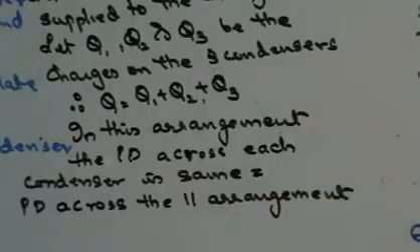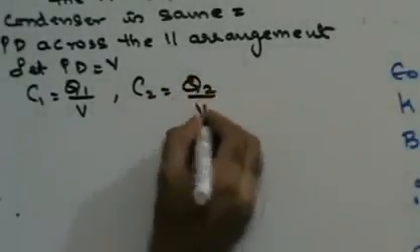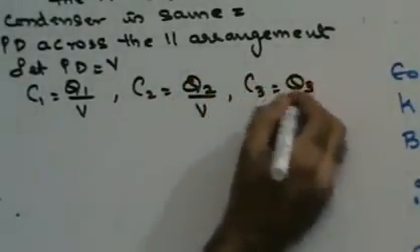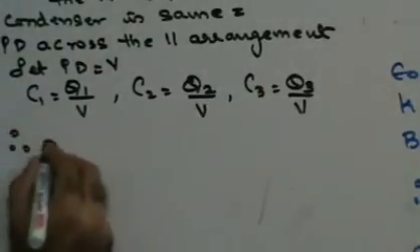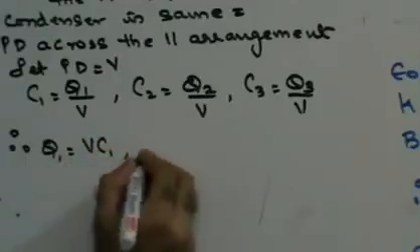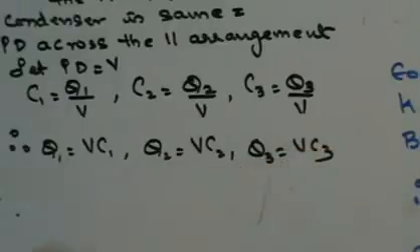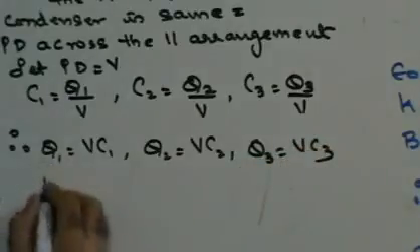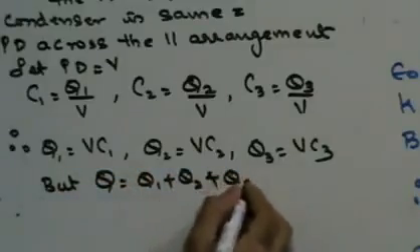Let the potential difference be V. So C1 is Q1 upon V, C2 is Q2 upon V and C3 is Q3 upon V. Therefore Q1 is VC1, Q2 is VC2, Q3 is VC3. But we have already said that Q is equal to Q1 plus Q2 plus Q3.